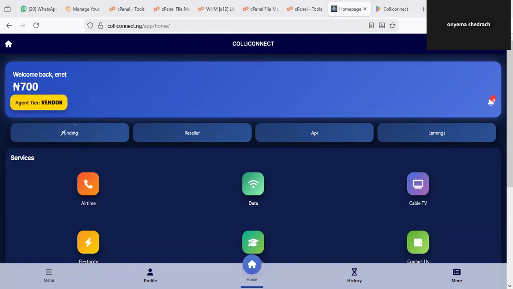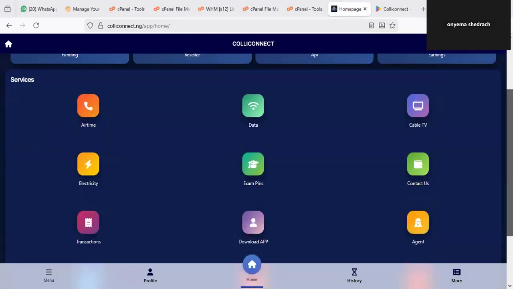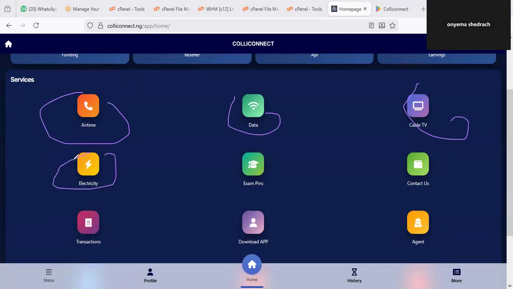The next option is the funding of account. We're still going to come down to here, but all these menus, we're going to come back to. But let us also look at other menus, like services. If you go down to services, you'll be able to see all the VTU and telecom services you can use at your own convenience. So you can see airtime, you can see data, you can see cable. Any of these you click will take you to the respective sections to start the operation.